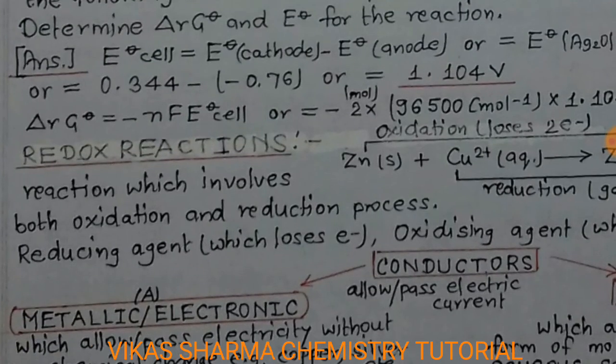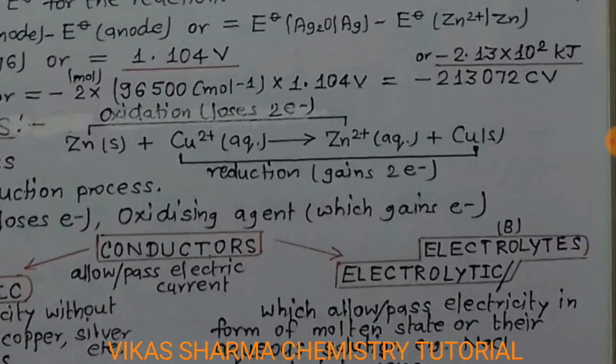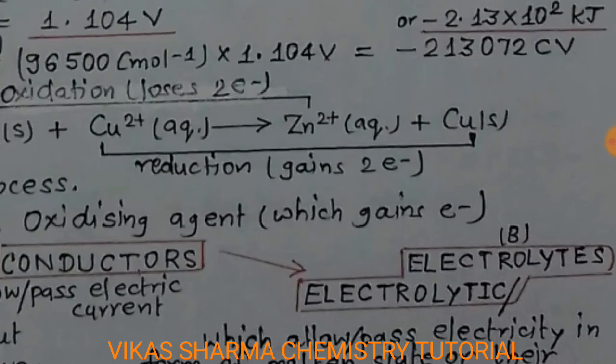A reducing agent is an ion which loses electrons. In the case of the Daniell cell, zinc is the reducing agent because it loses 2 electrons. An oxidizing agent gains electrons. In the Daniell cell case, copper gains electrons, so it is considered the oxidizing agent.